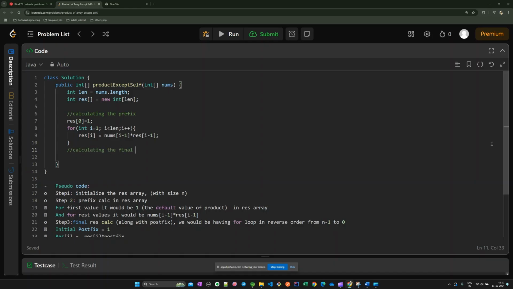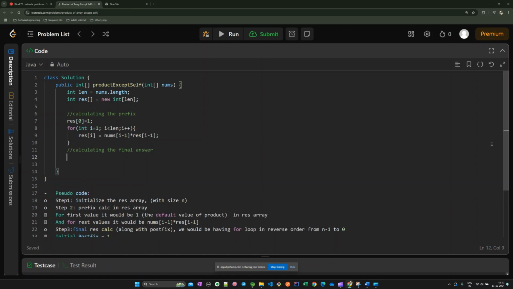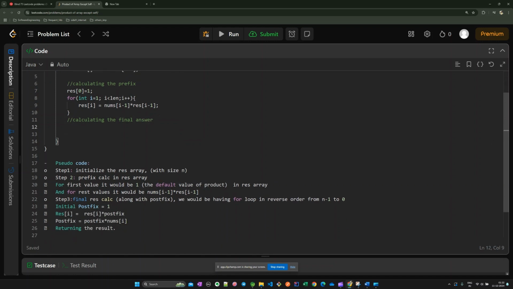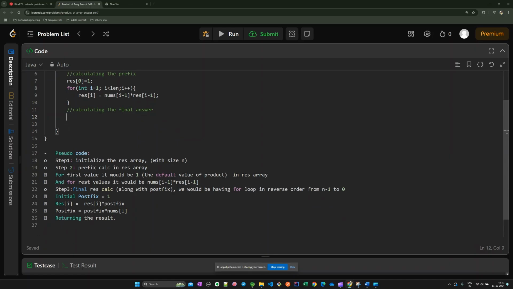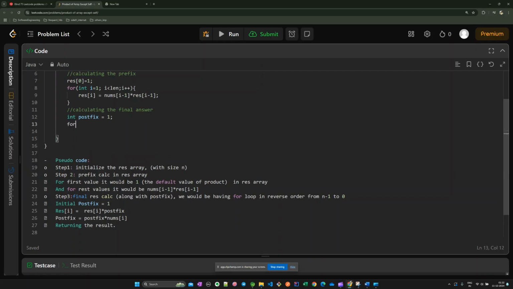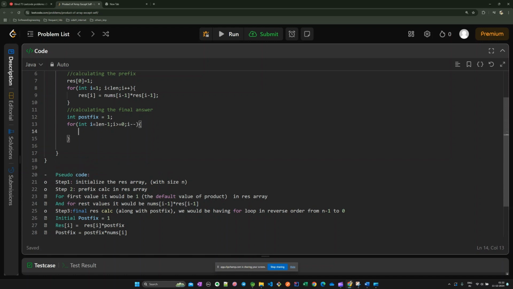Now calculating the final answer. I hope you could understand this in a better way by going through 2 repetitions. Okay, final calculation and postfix. We need a default value for postfix also. Now we'll be going from I equals length minus 1, I should be greater than or equal to 0, I minus minus, because we are having a reverse loop.